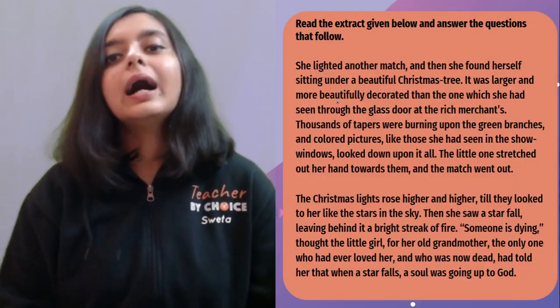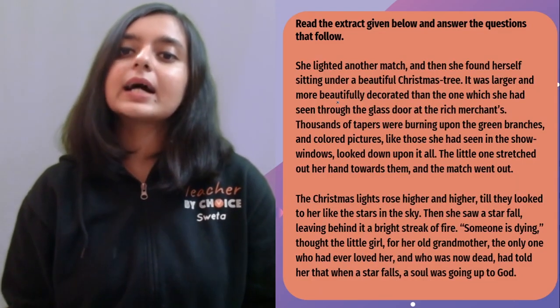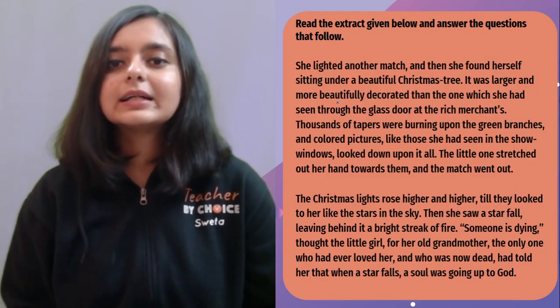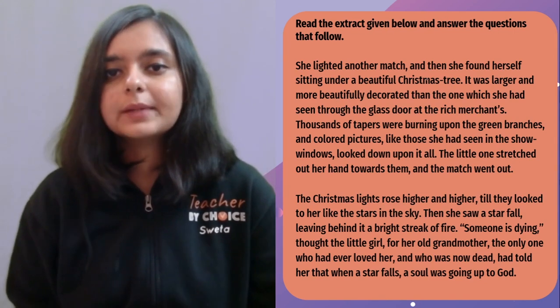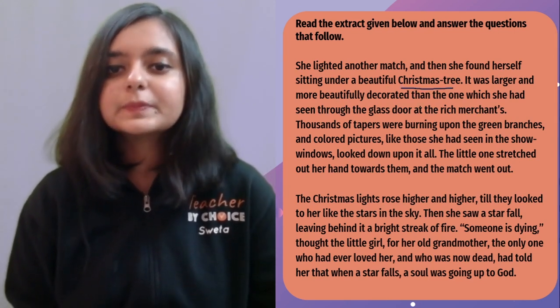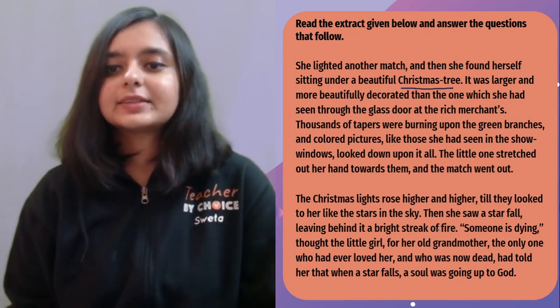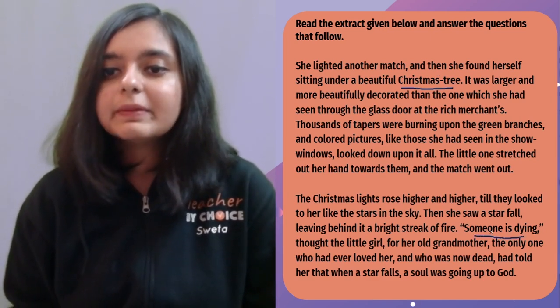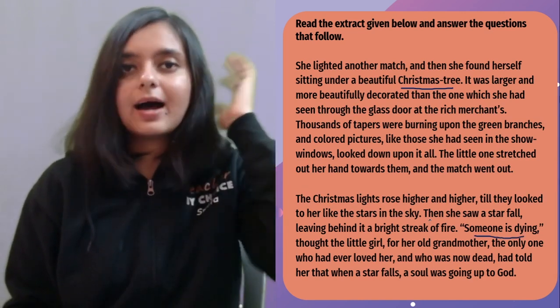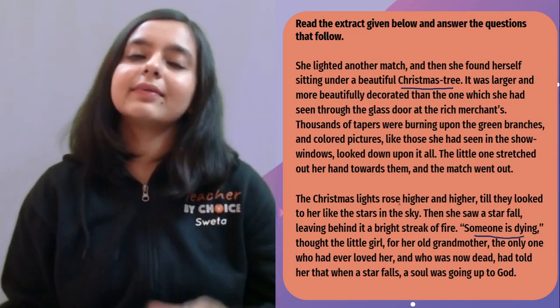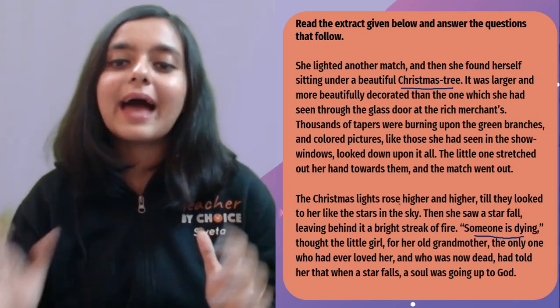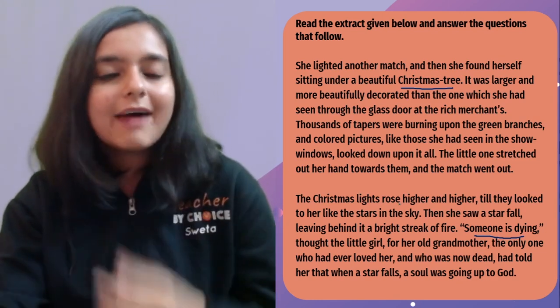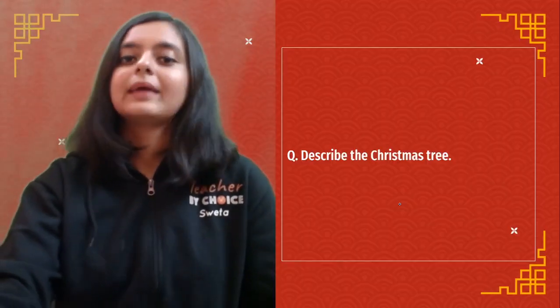Next, we come to the next passage. She lighted another match, and then she found herself sitting under a Christmas tree, right? So this is about the beautiful Christmas tree, etc. And then finally, I think this is about someone dying. That means she had seen the shooting star, right? So the extract deals with the Christmas tree and the shooting star. Let us quickly have a look at the questions that follow.